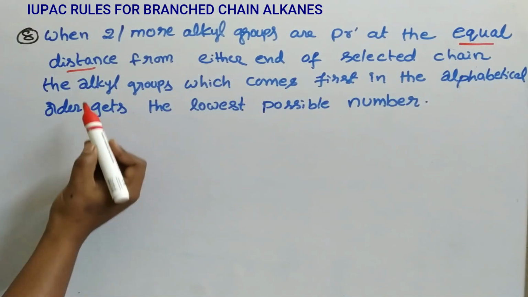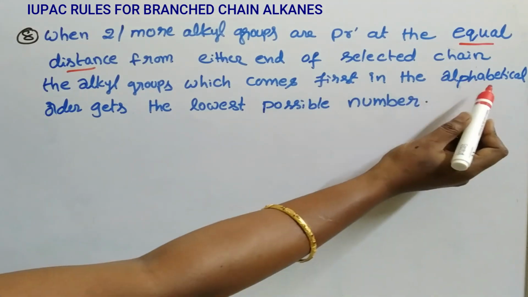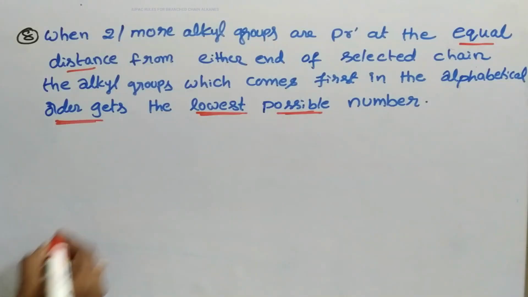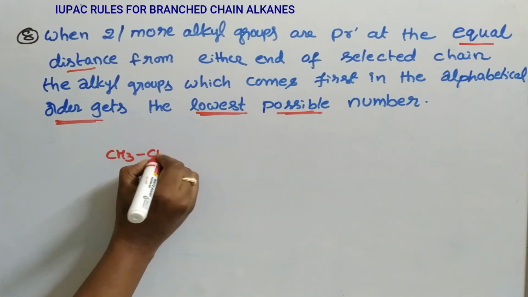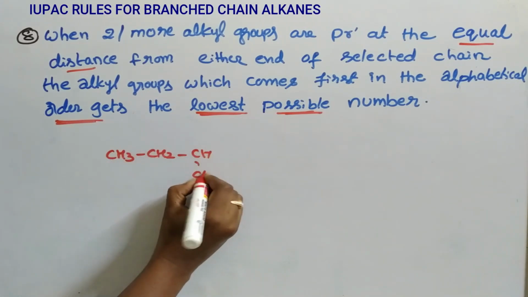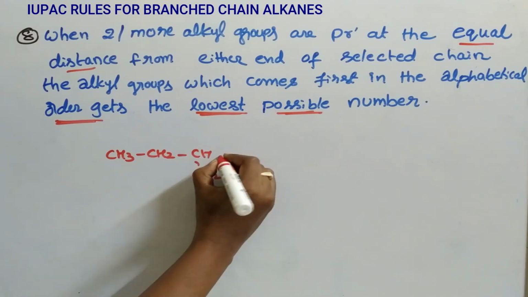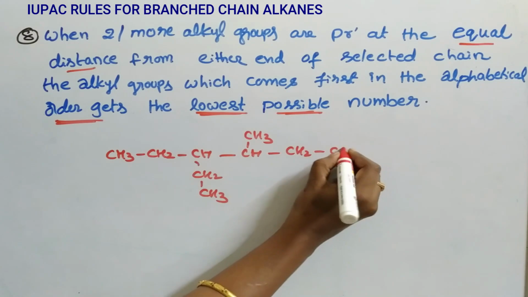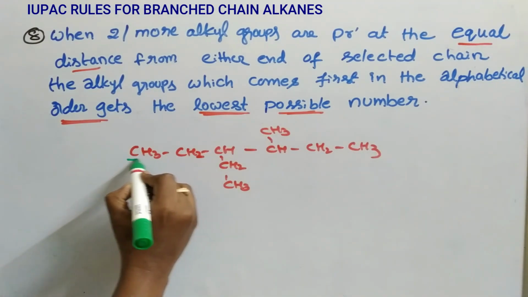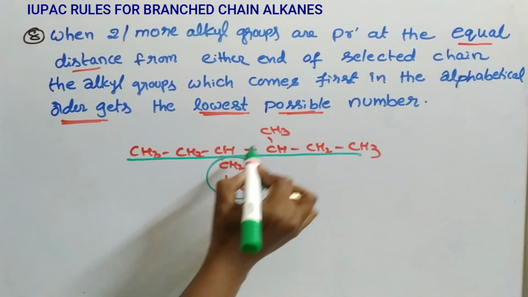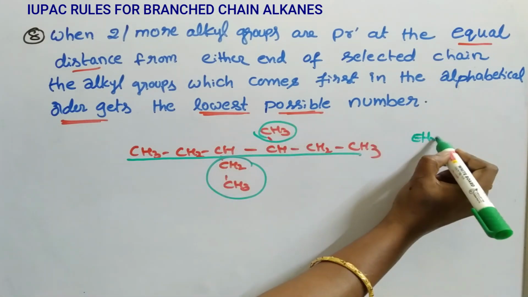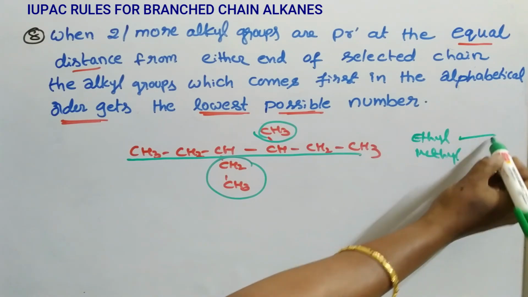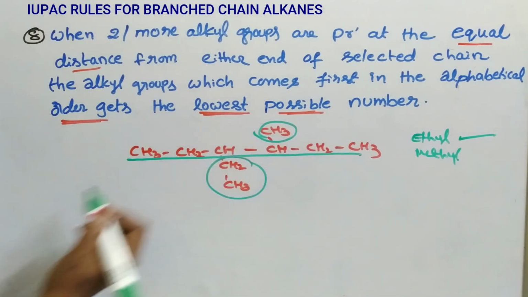the alkyl groups which come first in the alphabetical order get the lowest possible number. Let us see the example. CH3, CH2, CH, CH2, CH3 ethyl substituent, CH, CH3 methyl substituent, CH2, CH3. This is the continuous longest chain and these two are substituents. Ethyl, methyl. Which comes first in alphabetical order? E. Means ethyl gets the lowest possible number.